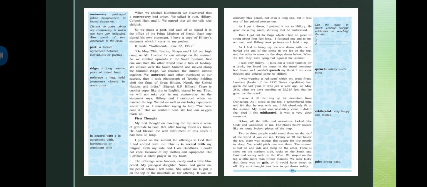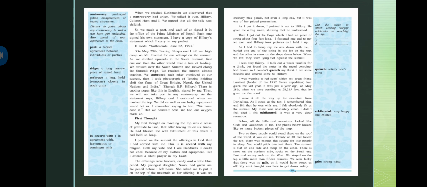It reads Kathmandu, June 22, 1953. So basically, what was written in that agreement? It reads Kathmandu, June 22, so it was June 22 in the year 1953.